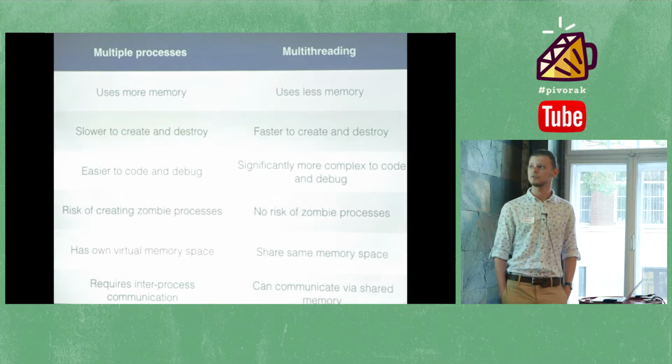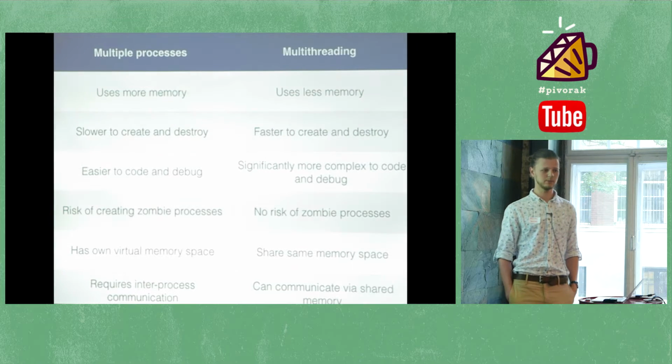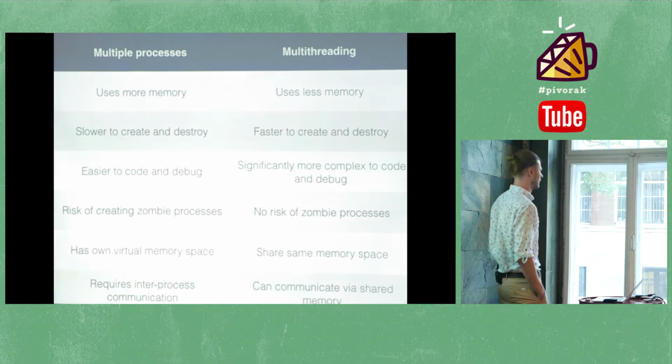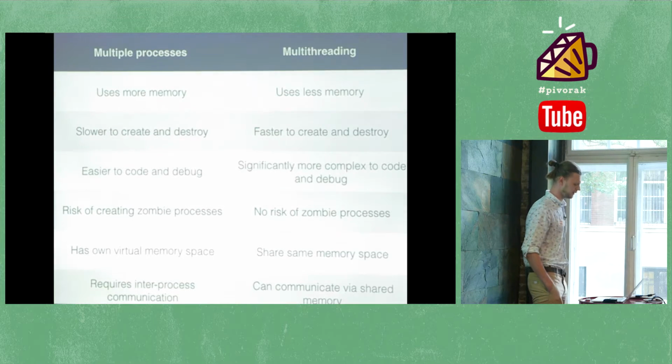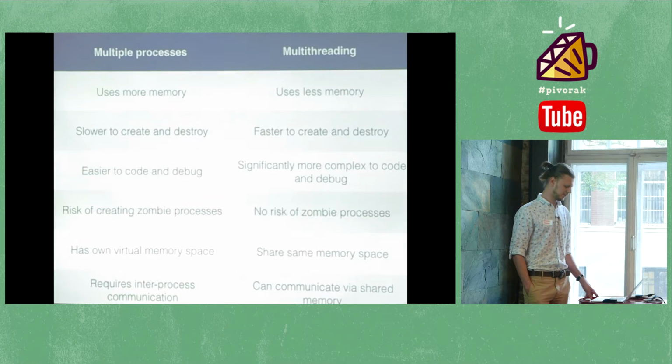Multiple processes are much easier to code and debug. We'll see an example of that in the next few slides. But in general, it refers to the fact that a process doesn't have shared memory. If you have memory allocated to the process, the only point it could be changed is inside of this process. And the problem behind threads is that they have a lot of shared memory, and that's actually the topic of this talk.